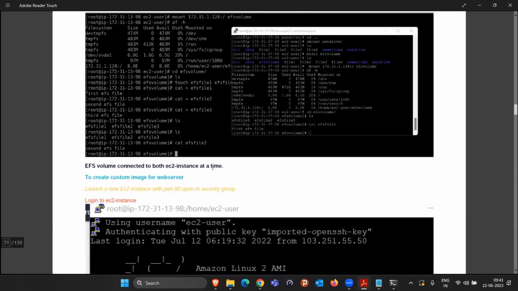Now from the next class, we are going to understand the web server and everything. Before starting with the web server part, because this will be the actual practical part, where we are going to start creating our custom images and launching the website, I suggest you practice at least the EBS and EFS volume and try to complete it before coming to the next class.